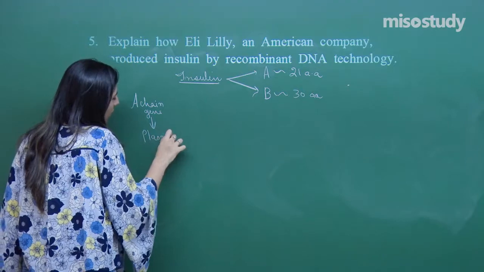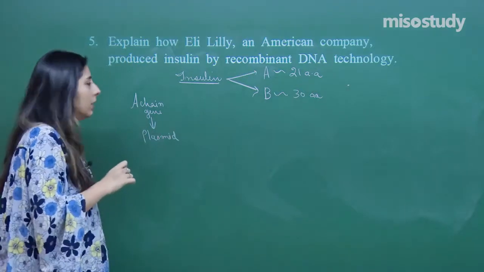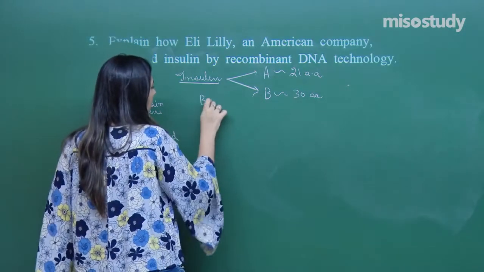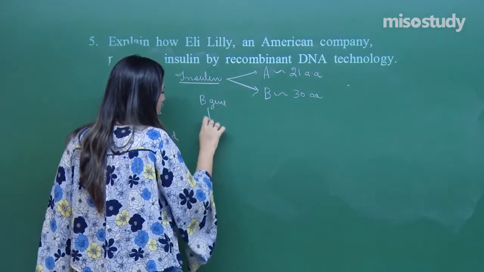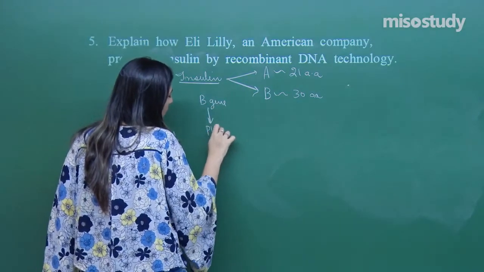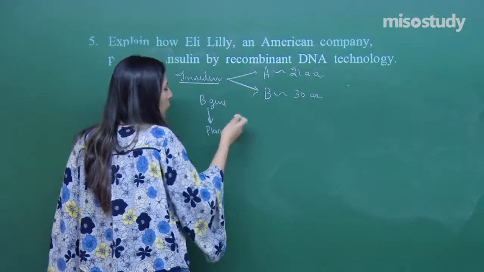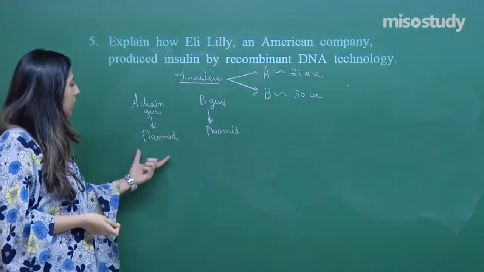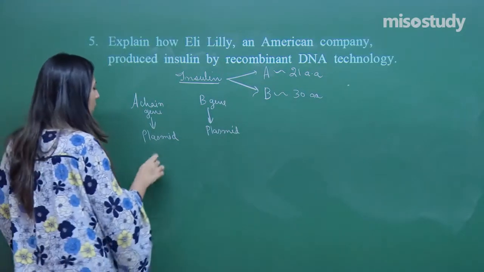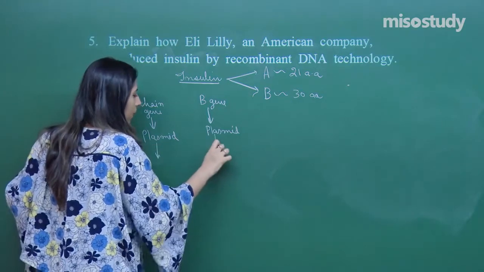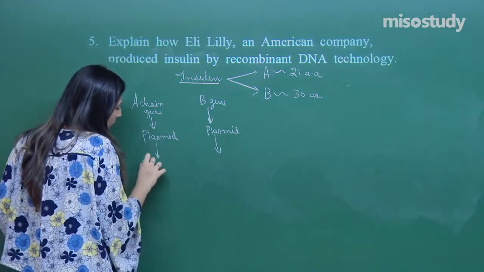What is a plasmid? A plasmid is a vector. Similarly, the B gene is allowed to enter into another plasmid, plasmid 2. Later on, these plasmids are allowed to enter into the plasmid free E. coli.